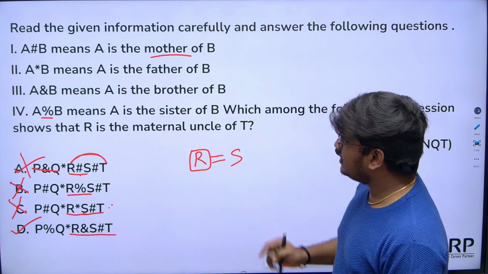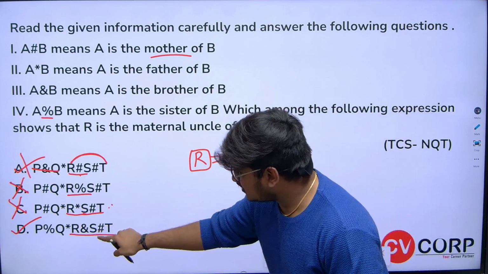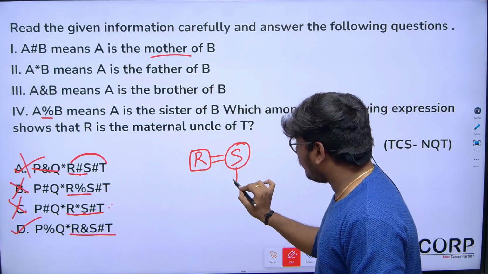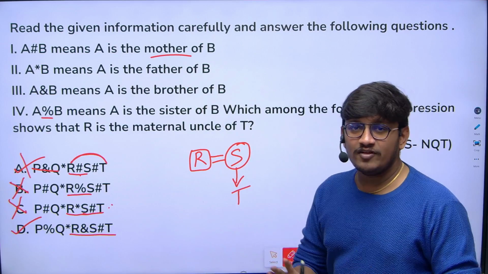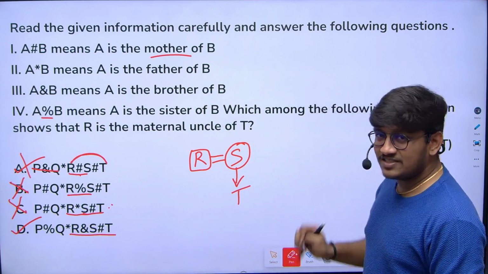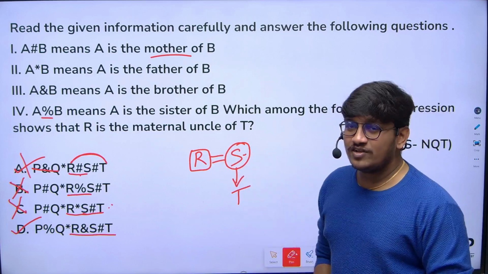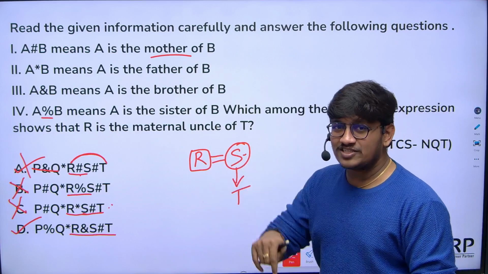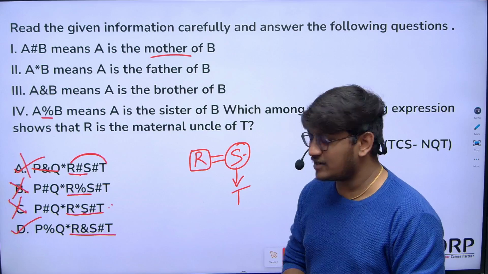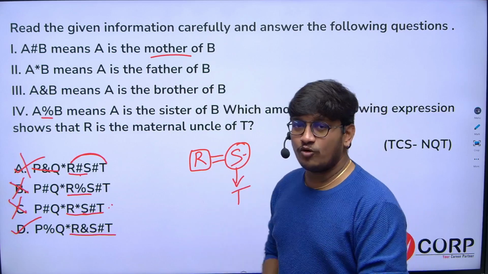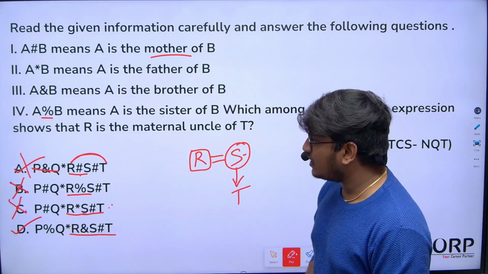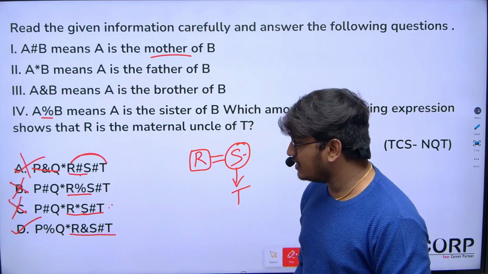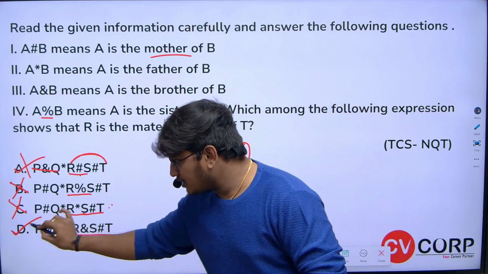R is brother of S. Now next, S hashtag T. S hashtag T means S is mother of T. Here itself we get to know: T's mother is S, and mother's brother is R. What do we call mother's brother? Uncle, right? So maternal uncle, a mother's side relation. From this fourth option, we clearly got to know that R is maternal uncle of T. I hope you are all clear with this. So the answer is option D.